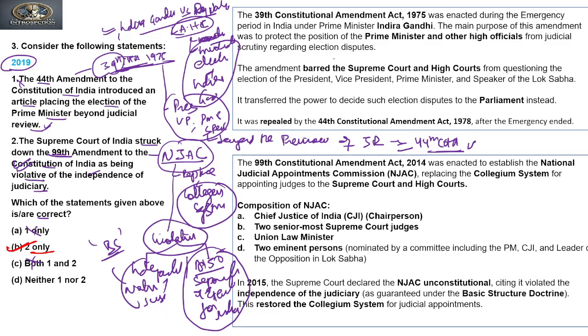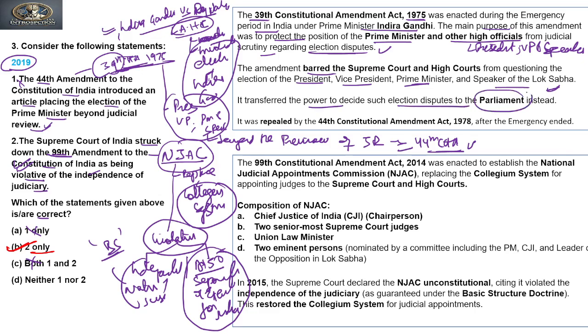Now, if we see the explanations, it says that the 39th Constitutional Amendment Act 1975 was enacted during the emergency period in India under Prime Minister Indira Gandhi. The main purpose of this amendment was to protect the positions of Prime Minister and other high officials like President, Vice President and Speaker of the Lok Sabha from judicial scrutiny regarding election disputes. The amendment barred the Supreme Court and the High Court from questioning the elections of President, Vice President, Prime Minister and Speaker of the Lok Sabha. It transferred the power to decide such election disputes to the Parliament instead, right?